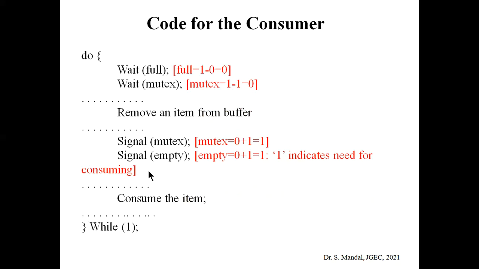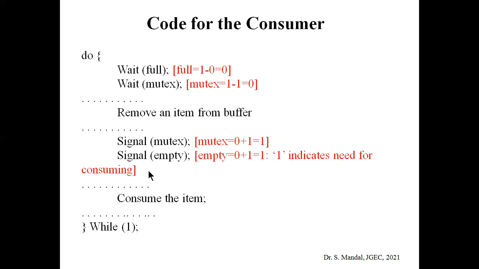And there are three important semaphores that have been used. Mutex has been used for mutual exclusiveness for the consumer process and the producer process also. And there are the full semaphore and the empty semaphore. The full semaphore denotes whether the buffer is full or not, and the empty semaphore indicates whether the buffer is empty or not, and that means whether the producer can produce an item or not.